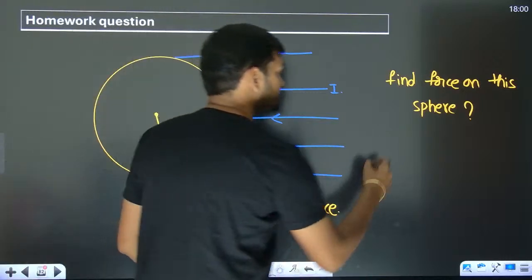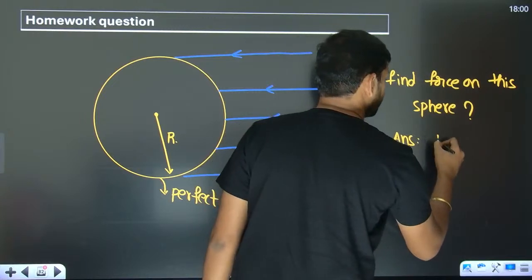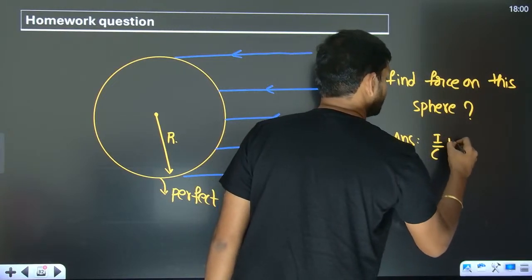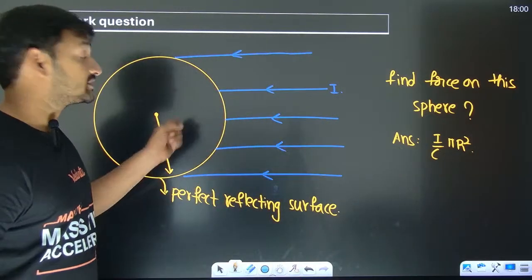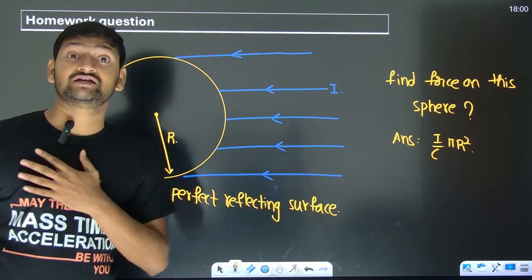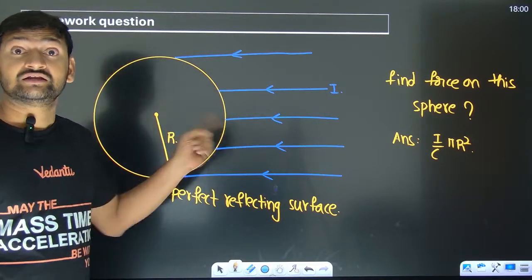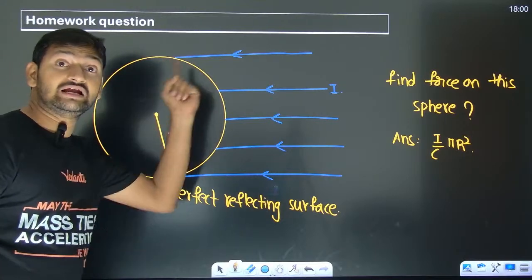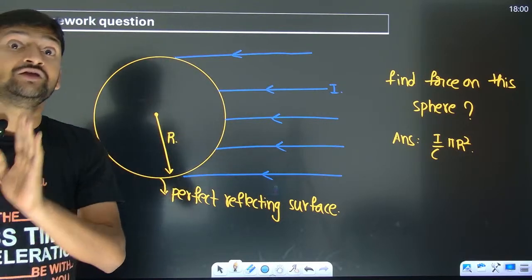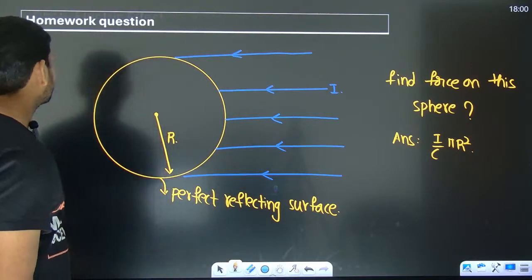I'll give you the answer also. You can verify whether you get the answer or not. You get it to be I by C into pi r square. Yes, there is integration involved in this. That's why I said this is JEE Advanced level. You have to take ring elements to get the answer. Keep that in mind.